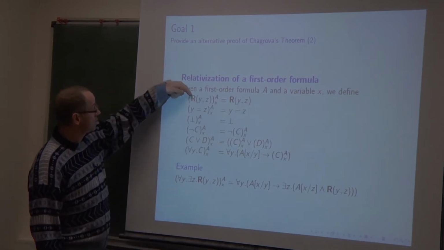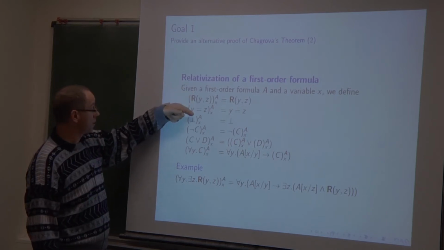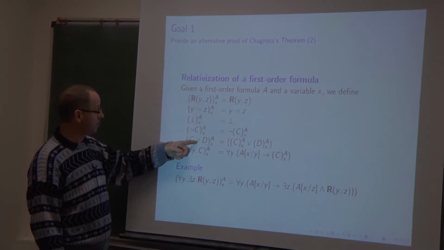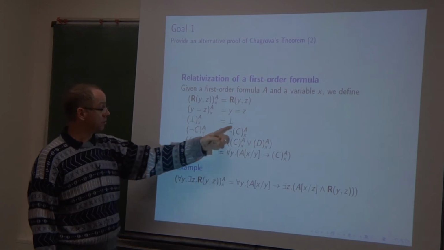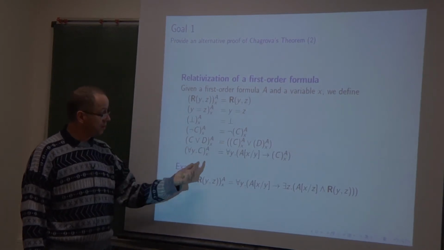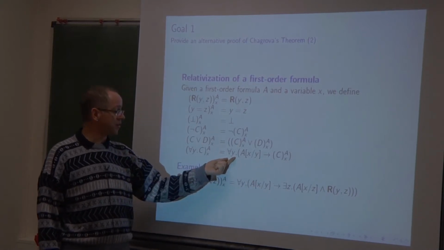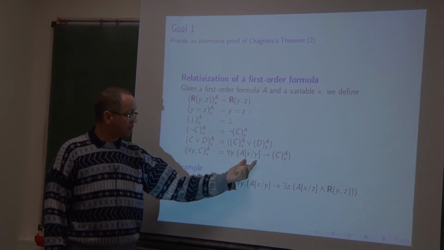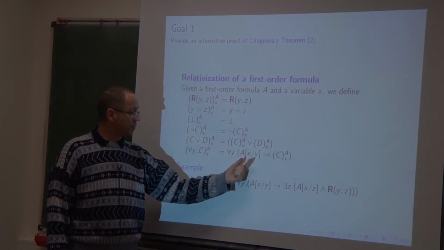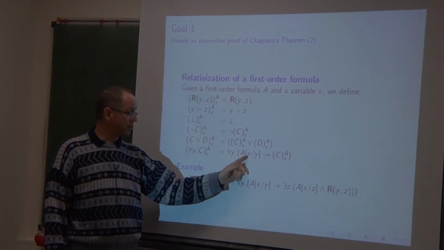And then you see the translation is transparent for atomic formulas. And for the Boolean connectives, it is also transparent. We don't change anything at all. Just the quantification in the translated formula: the universal quantification on y is guarded by the formula that we obtain from A when we replace each free occurrence of x in A by y.